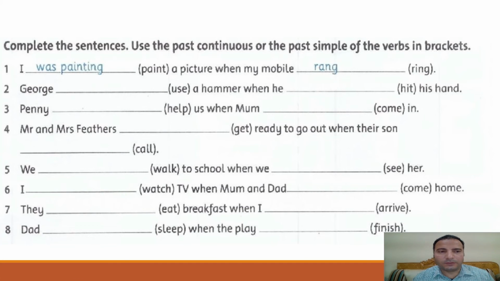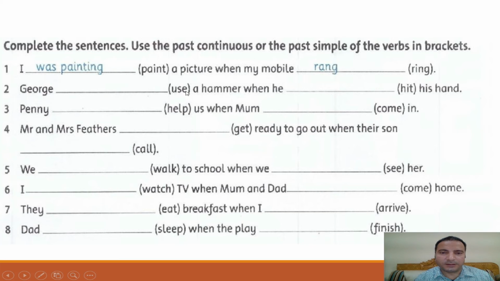Now let's move to another exercise. Complete the sentences. Use the past continuous or the past simple of the verbs in brackets. Number one, I was painting a picture when my mobile rang. Number two, George dash use a hammer when he hit his hand.